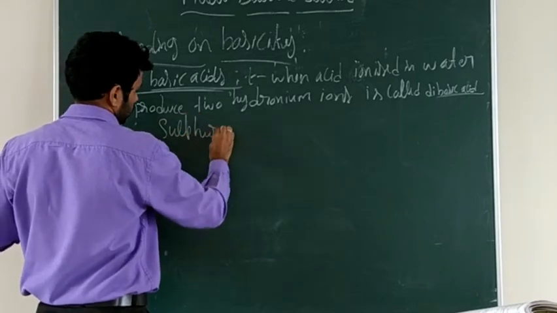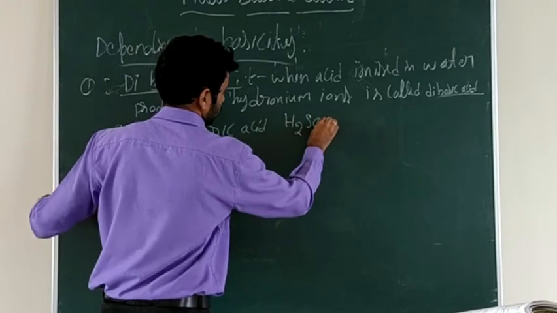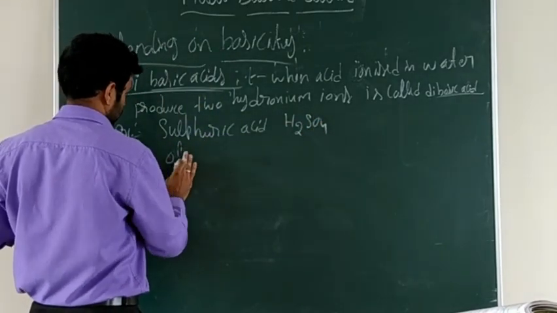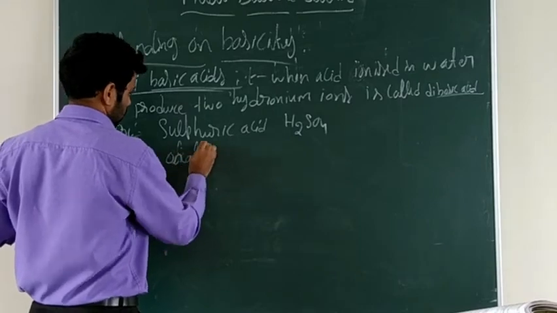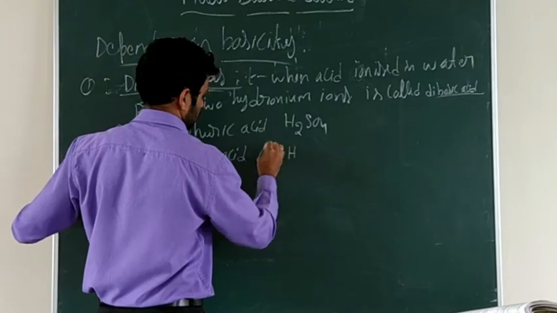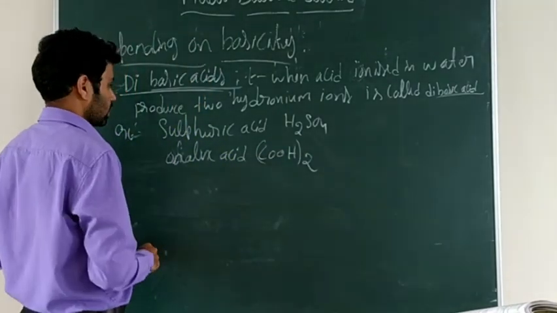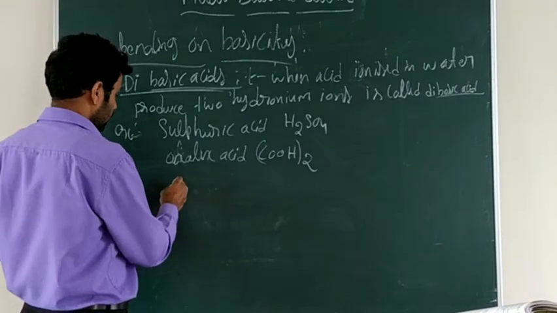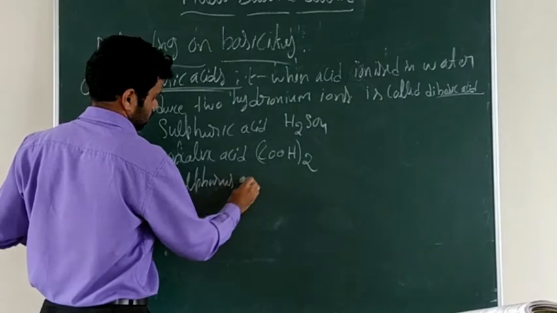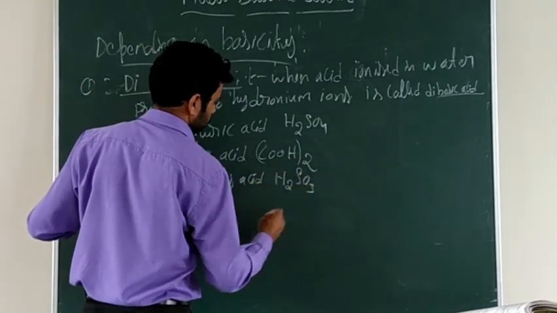So examples: sulfuric acid H2SO4. Next, oxalic acid, COOH twice, and sulfurous acid H2SO3.